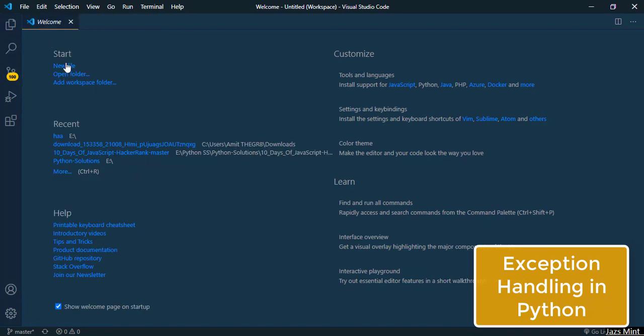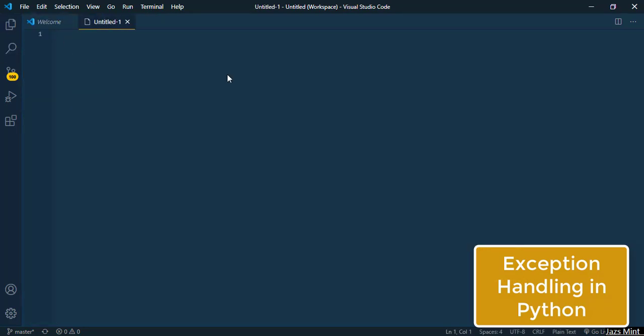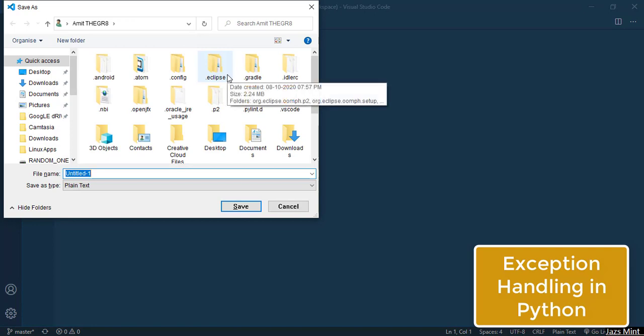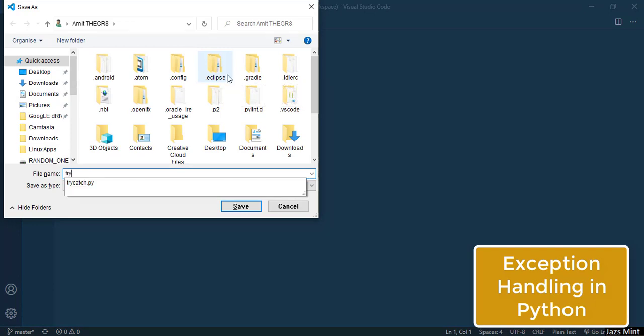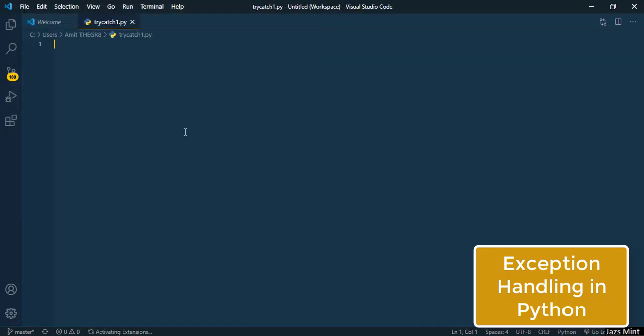So we'll click on new file and press Ctrl S. Let it be try catch.py. Okay, click on save. Now I already told you that I will be dealing with the zero division error and one more, the type error basically.